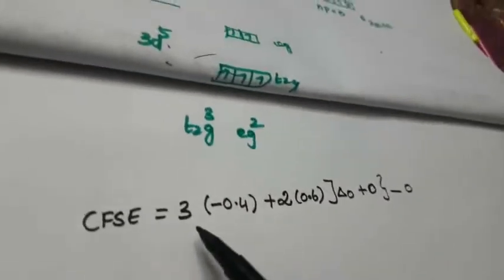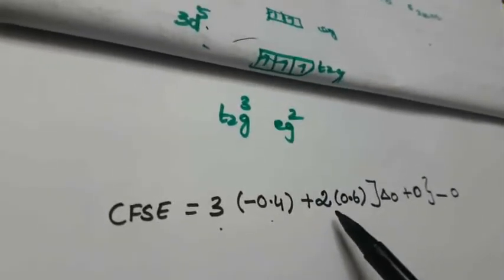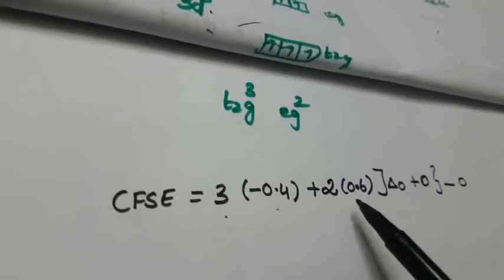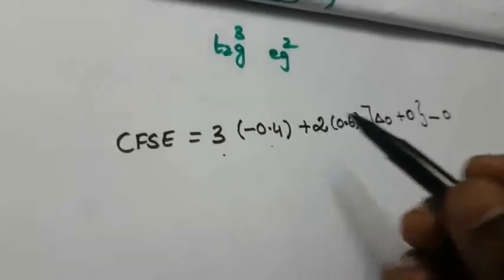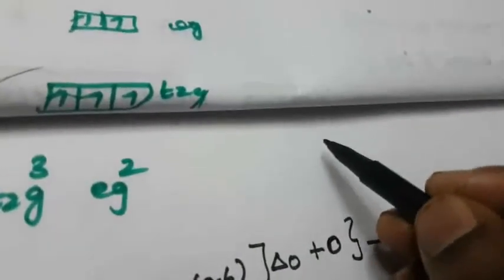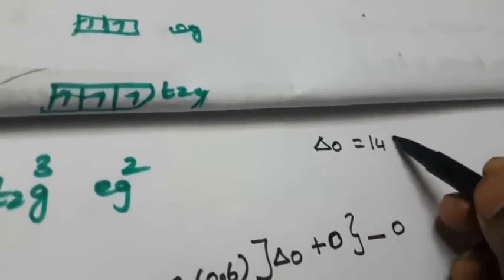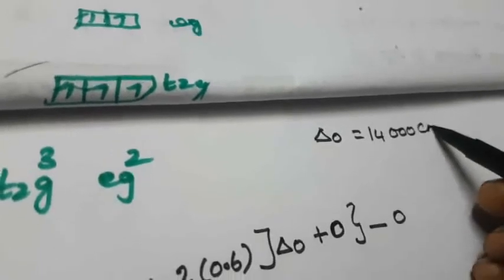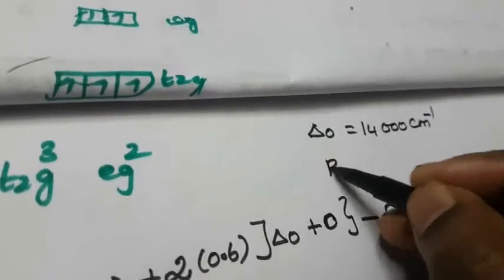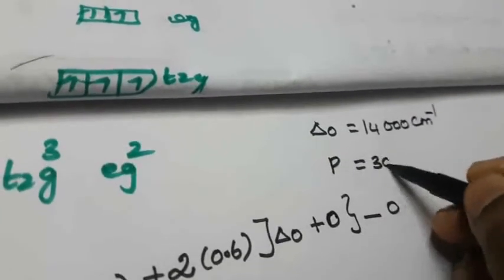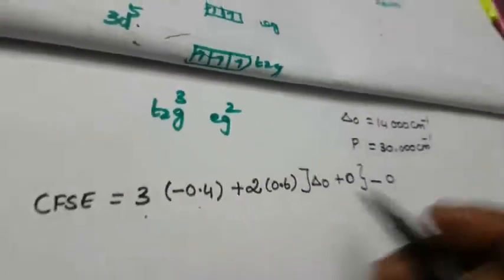So first I am writing here number of electrons in the t2g level multiplied by 0.4. Number of electrons in the eg level, that is 2 electrons. So that is the delta 0 value. In this compound, that is Fe(H2O)6, the delta O value, the standard value already given, is 14,000 per centimeter. Second one, pairing energy P value already given, that is 30,000 per centimeter. Okay, so this is already given. Now you substitute those values here.